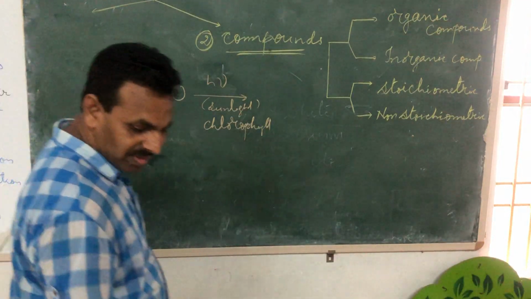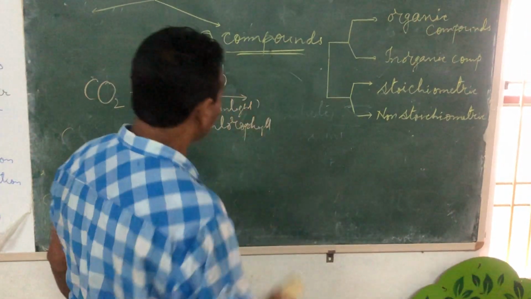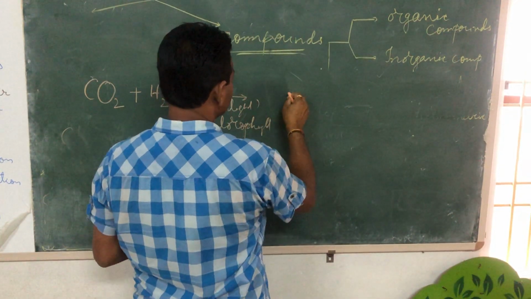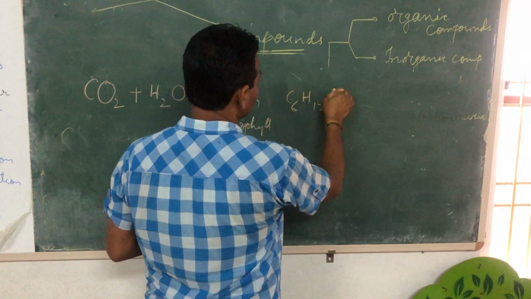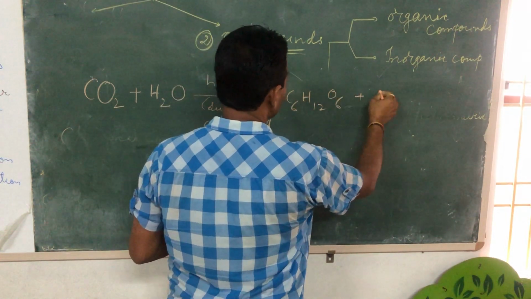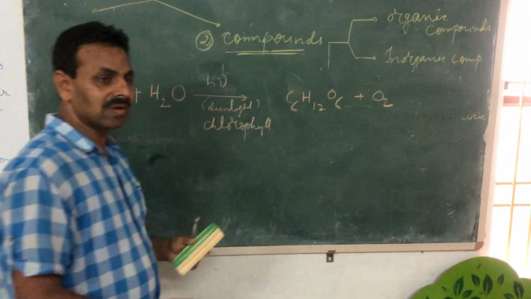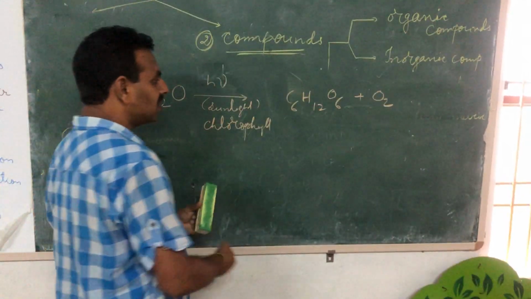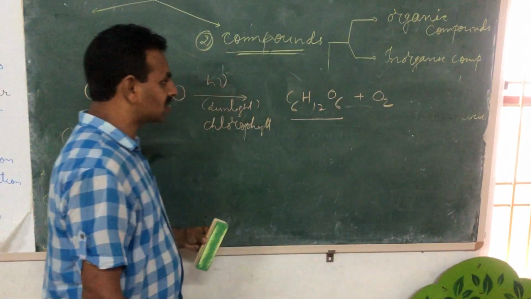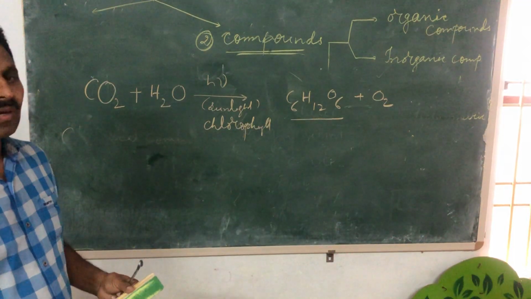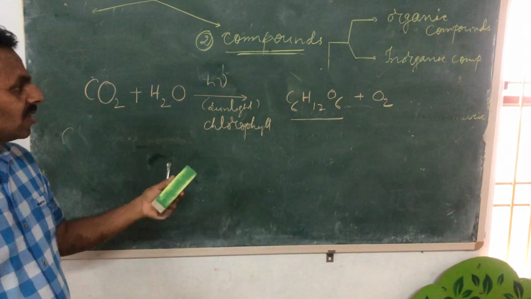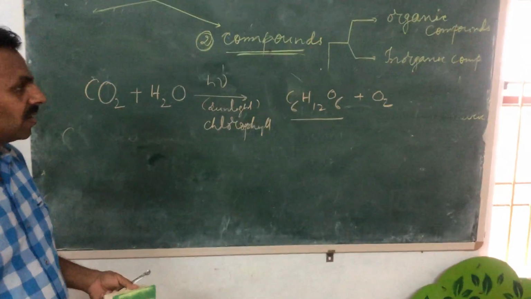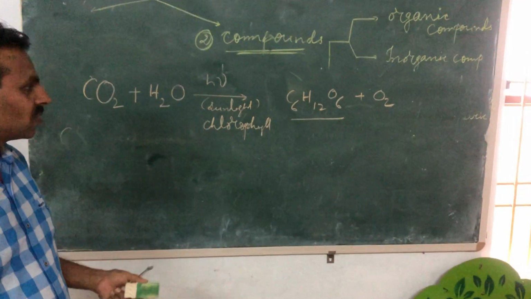Now the product which we get is C6H12O6 plus O2. When photosynthesis happens, oxygen gas is released, and C6H12O6, glucose or sucrose. Basically in this reaction, of course, glucose is formed. Sometimes starch is formed, sometimes sucrose, whatever it may be.